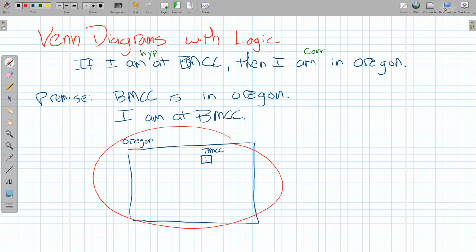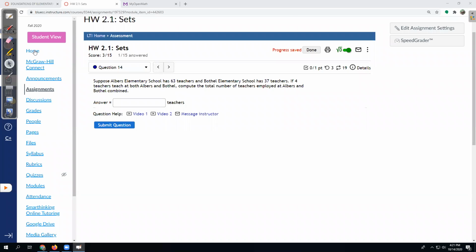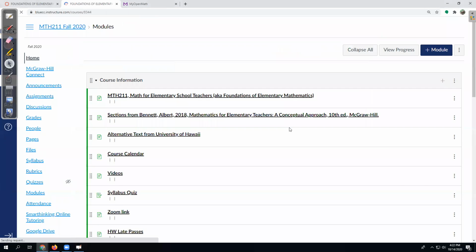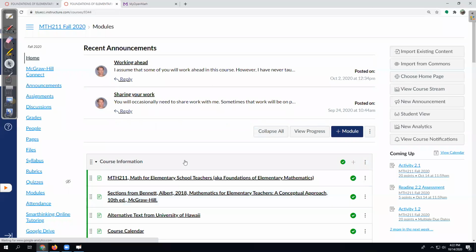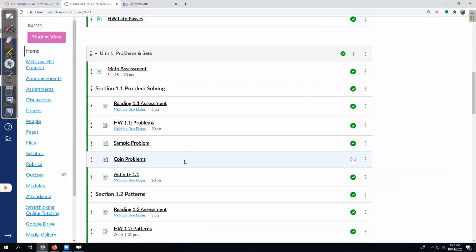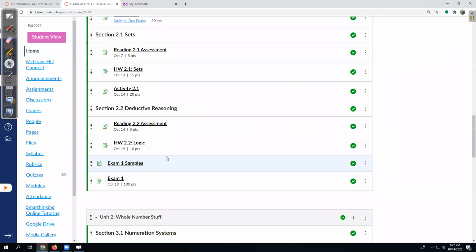So let me switch over to homework 2.2. And there isn't an activity for 2.2. I wasn't able to come up with one that I thought was good enough. So we just have the reading and the homework. And the sample exams here are just for fun. And this exam here has yet to be useful. We'll talk about that. So homework, come on.